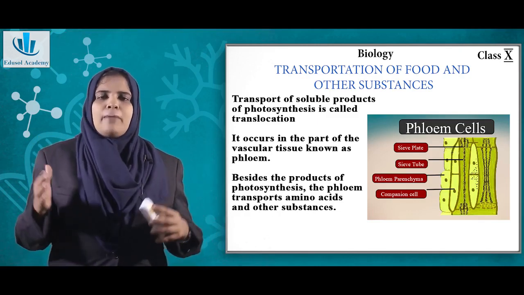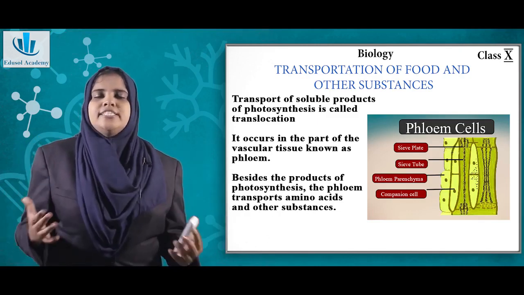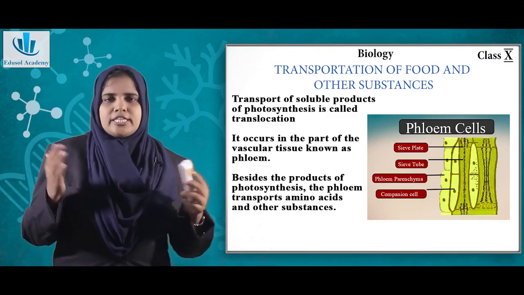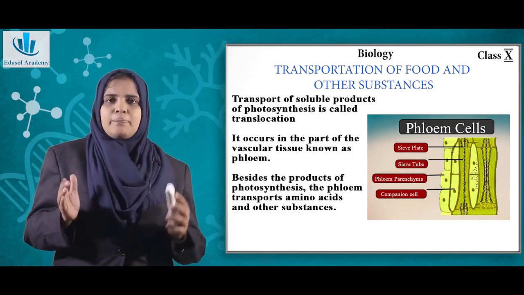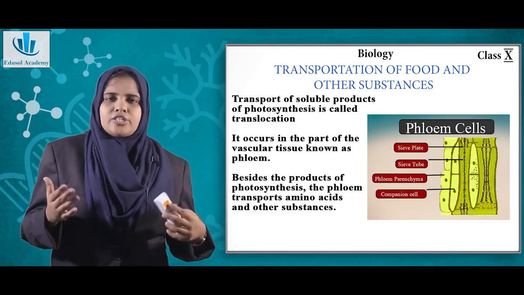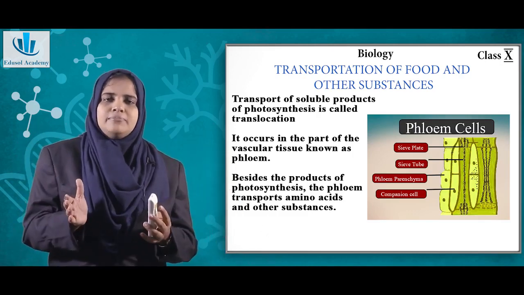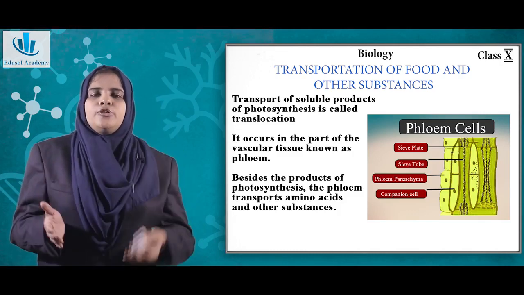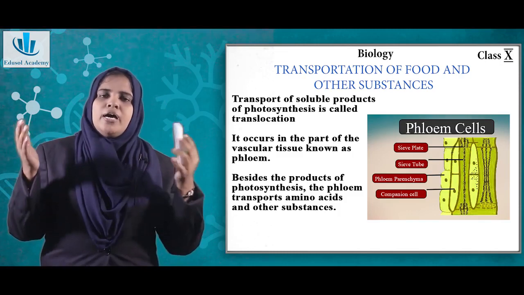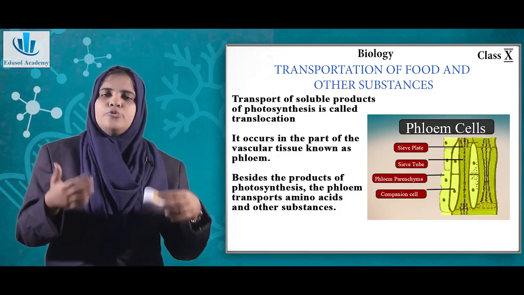This also happens as a difference in the pressure between the cells. We don't have to study in detail about that, but this happens bidirectionally. I mean, in the xylem it happens only in one direction, that is from the root upwards. In the phloem, it happens in two directions as well.